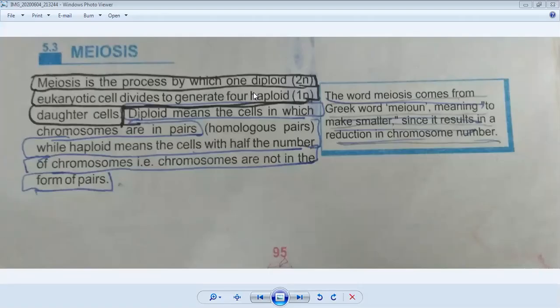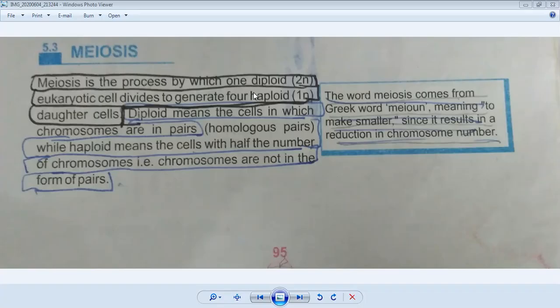So in simple words, what is meiosis? Meiosis means the number of chromosomes is halved, and the chromosomes are not in the form of pairs. In meiosis, the number of chromosomes becomes half and they are not in the form of pairs.